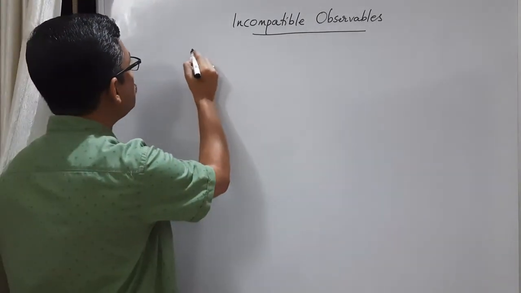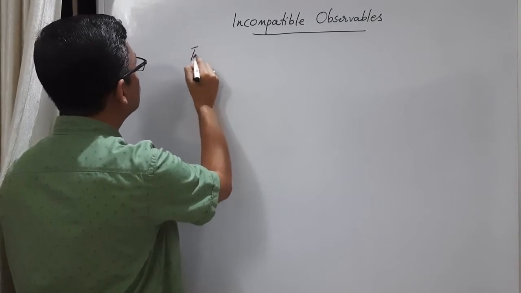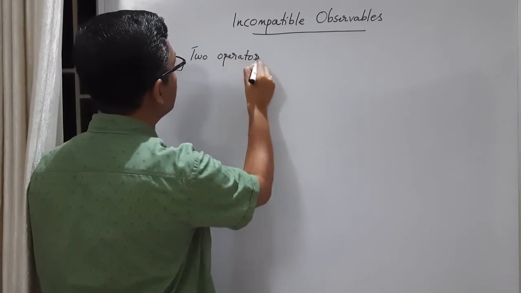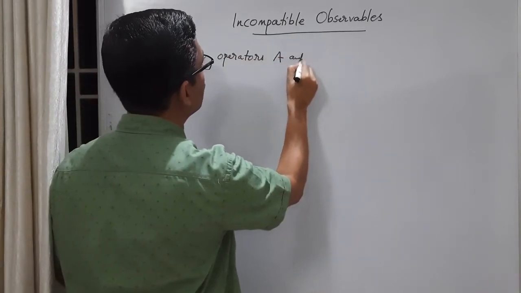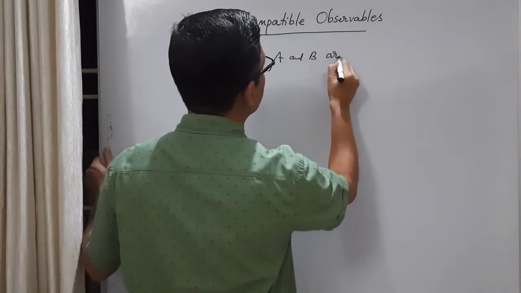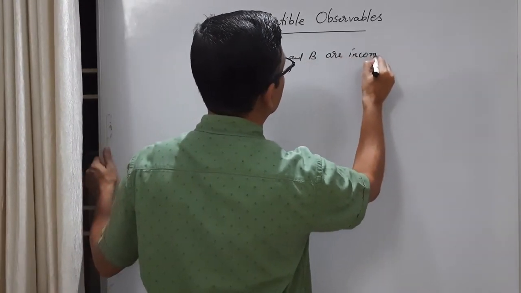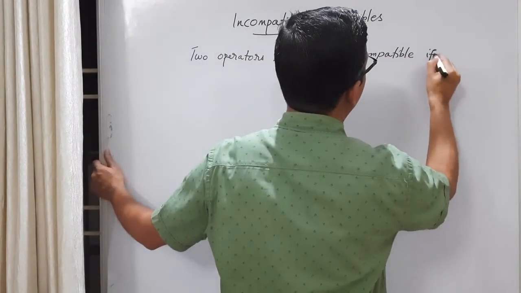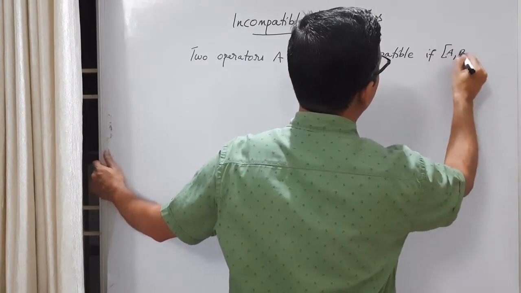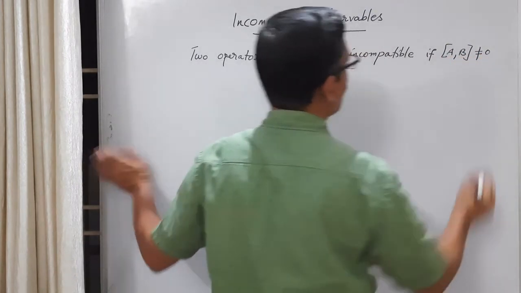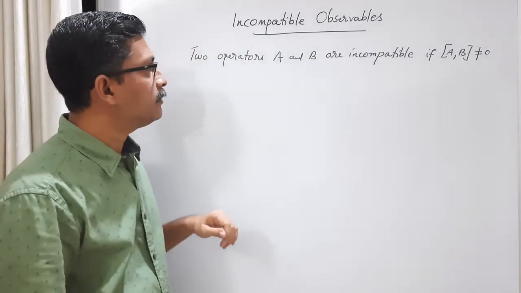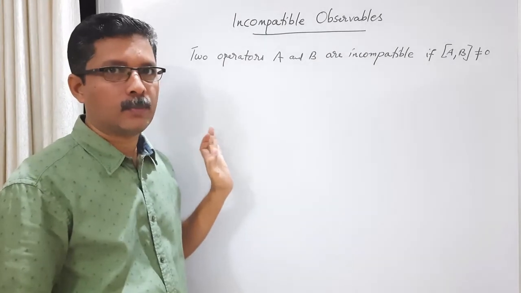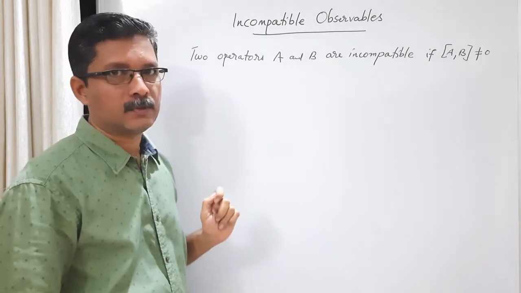Suppose we have two operators A and B. They are incompatible if their commutator is non-zero. That means two non-commuting operators are called incompatible operators or incompatible observables.